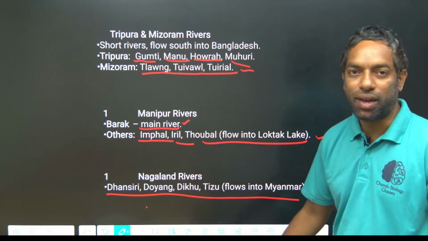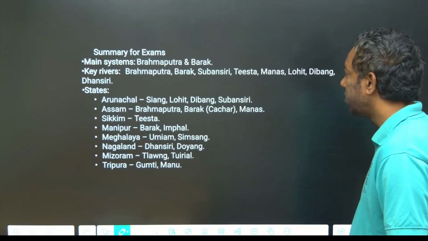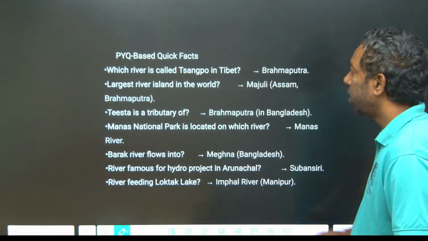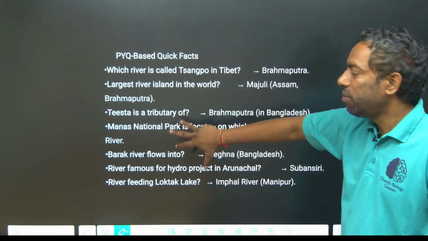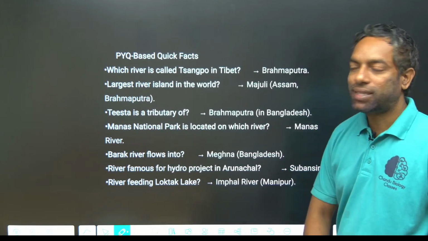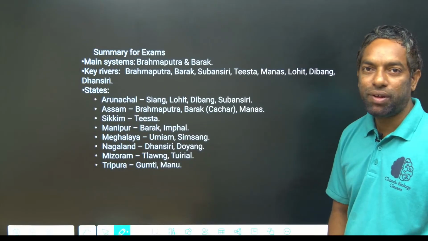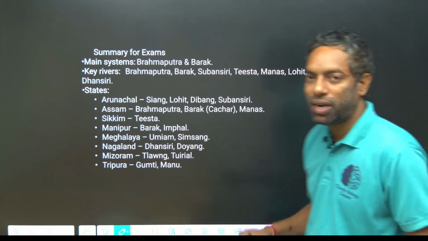Take a screenshot, guys. I am going to explain MCQs about these rivers tomorrow. Take a screenshot of the important PYQ questions. This is the summary of all the rivers. Tomorrow I will explain the Indus river and the eastern rivers. I hope you guys understand. Okay, thank you.